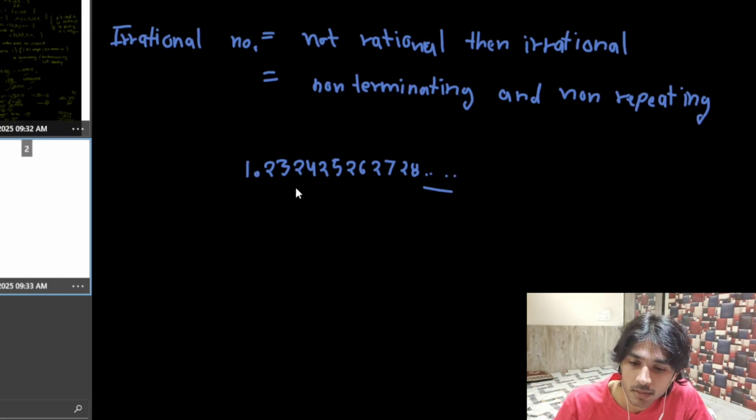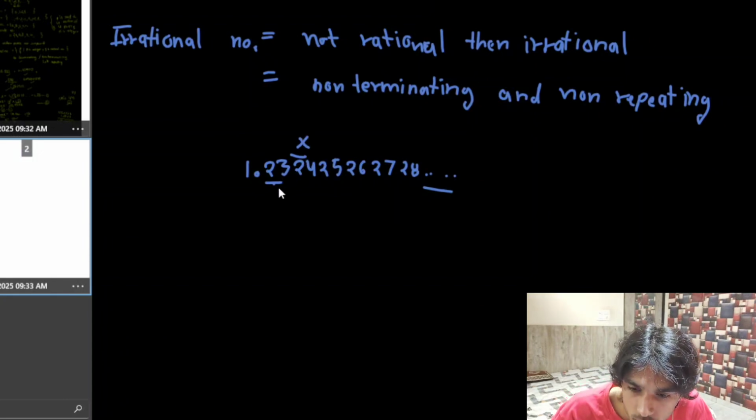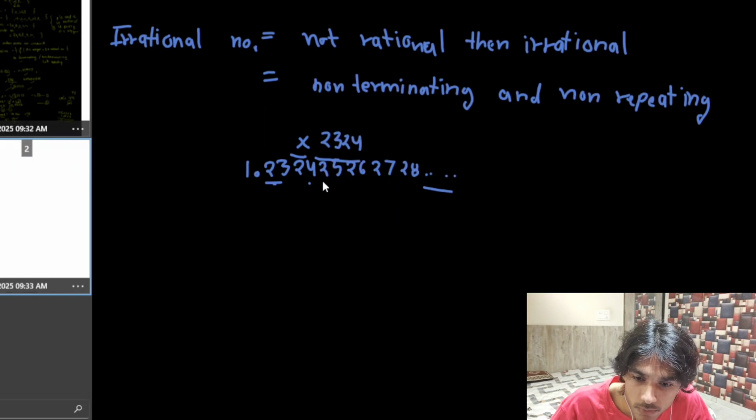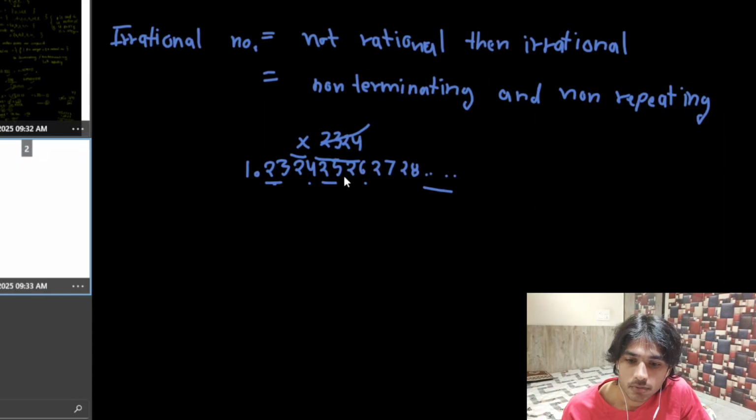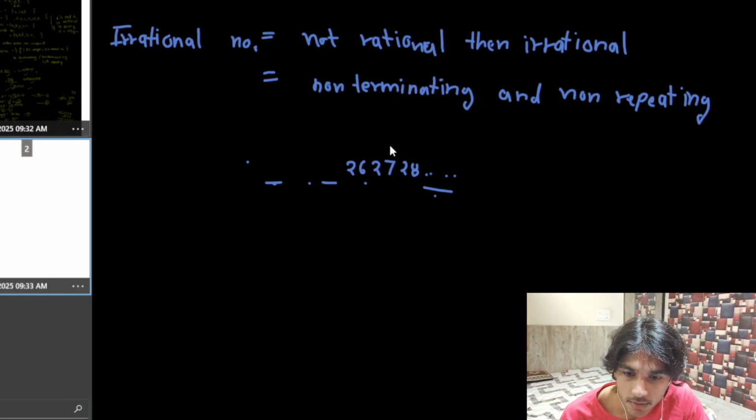Like in the previous example, 2 3 was being repeated, but here 2 3 doesn't appear again. If I assume that 2 3 2 4 is being repeated, then this has to be 2 3 2 4 again, but here I have 2 5 and 2 6. That means this is also not the case. So this is non-terminating, but it is also not repeating. This is why this will be irrational.